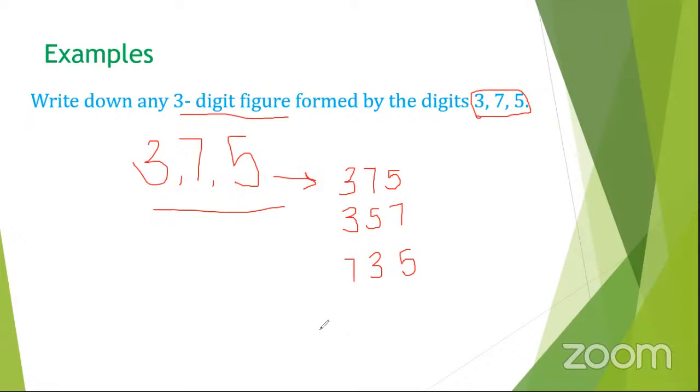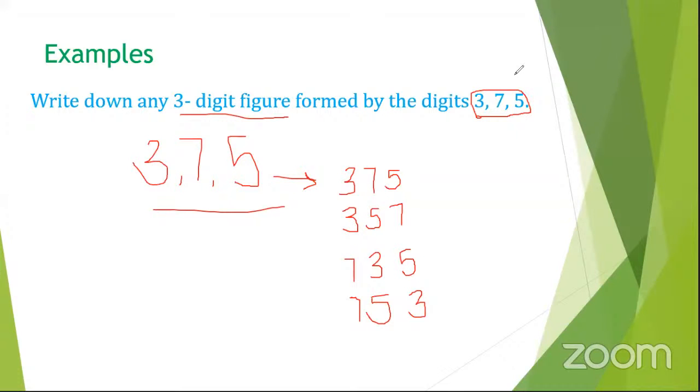Third number, because they've told you to list down any that can be formed. Then you can say, oh, if I've begun with 7, then I can also make 750, 753. Yes. Then we can still form other numbers starting with different digits.